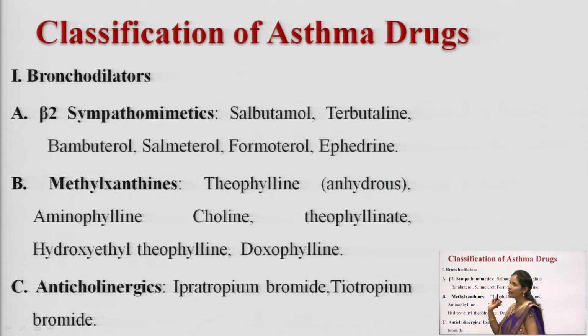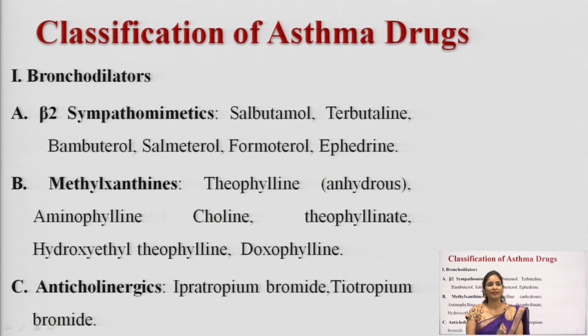And next we will move to the classification. By the classification you can understand which drugs you can use to treat the particular disorder. Which disorder are we talking about here? Anti-asthmatic drugs. This is the classification by which you can learn all the drugs in the same category to treat asthmatic patients. Here you will use the bronchodilators.